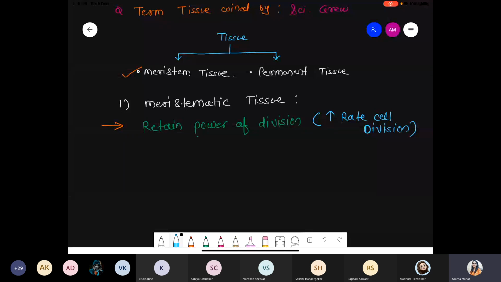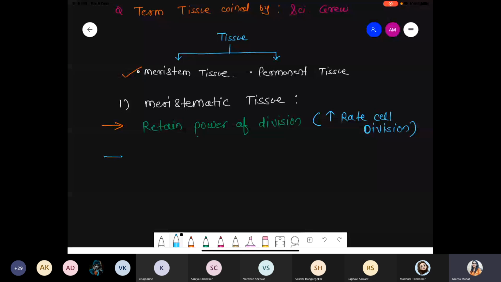Next, second point, we are talking about the size: they are basically small in size, and a thin cell wall is present because it's a very young cell.